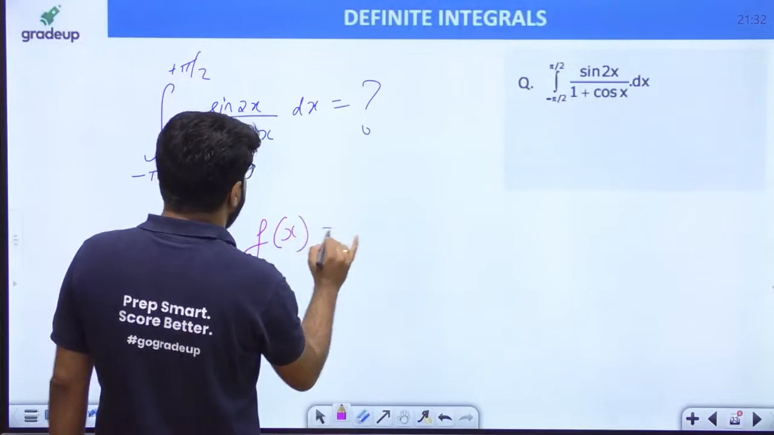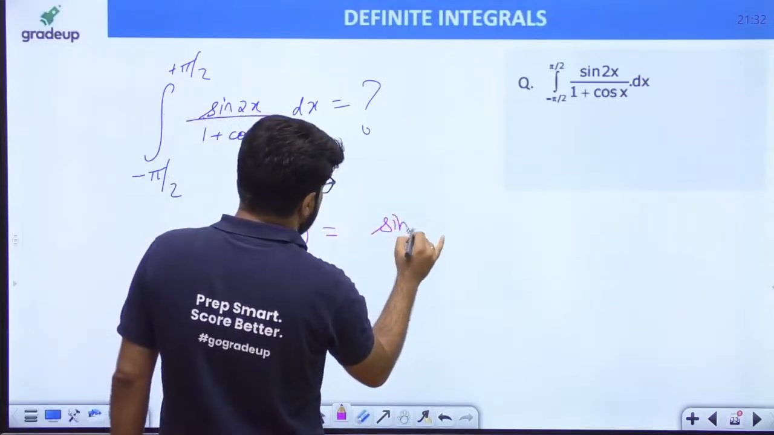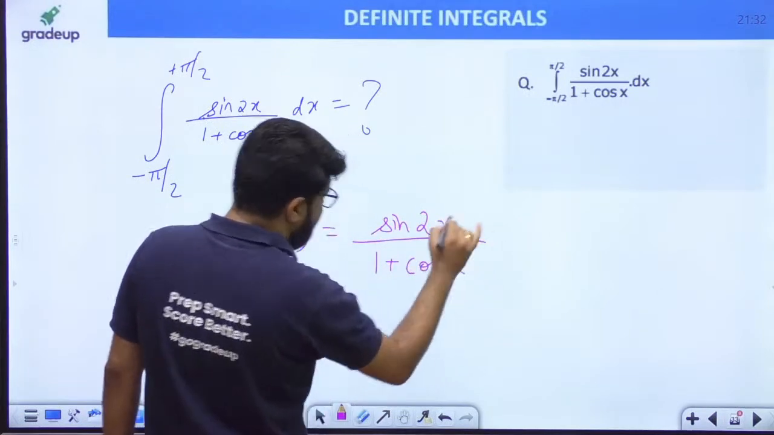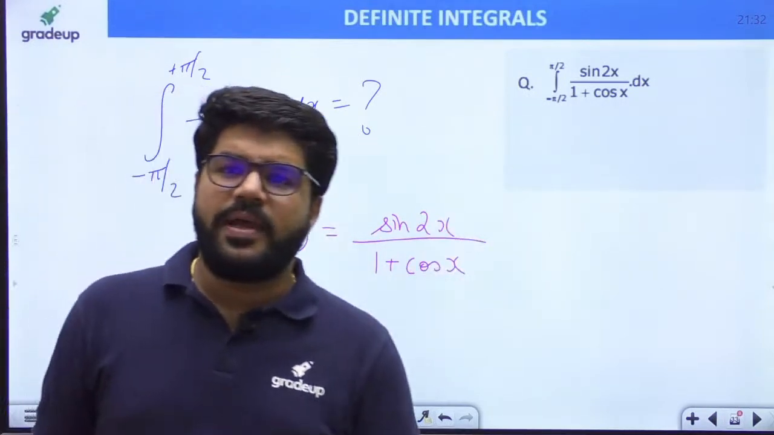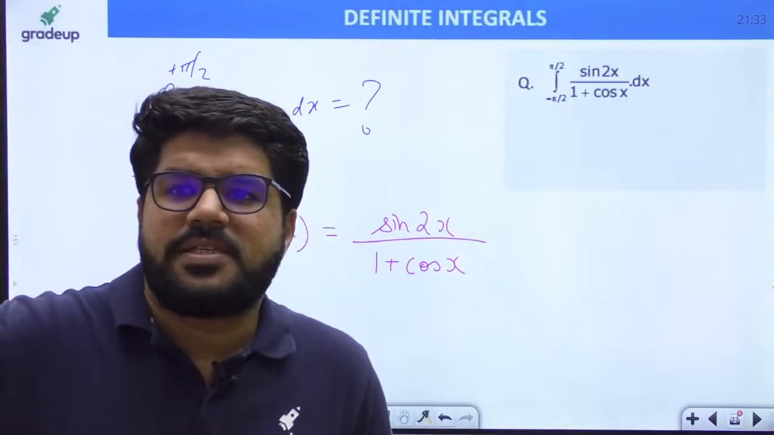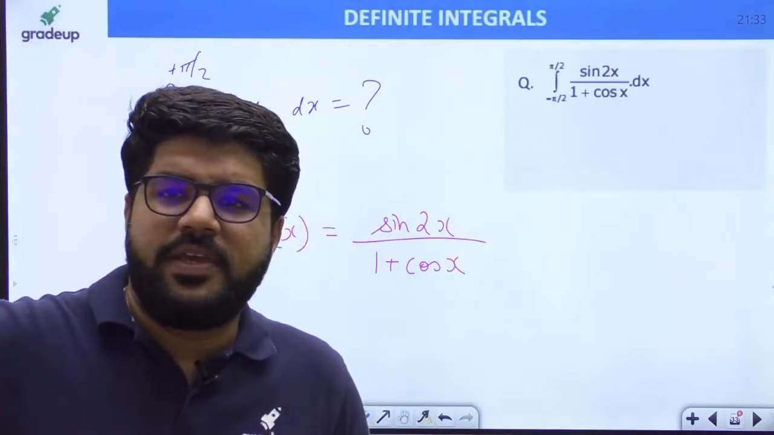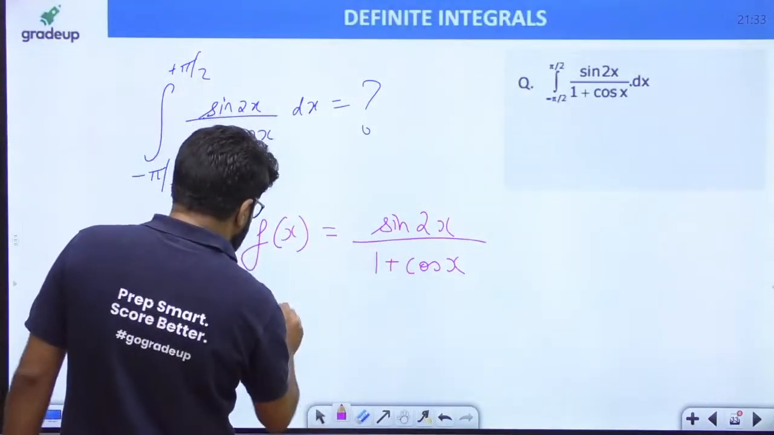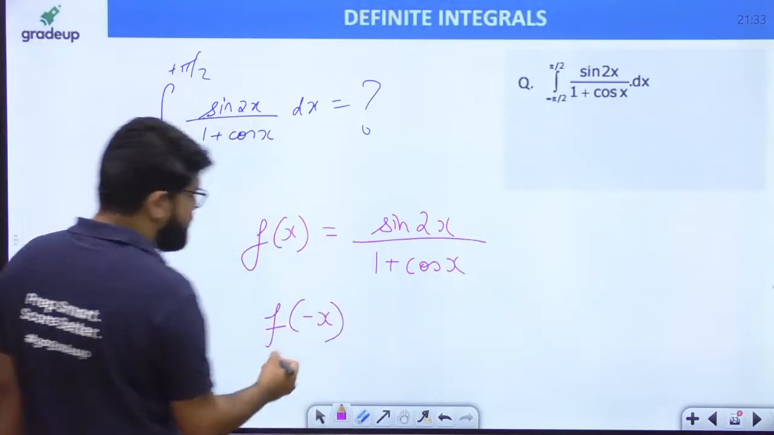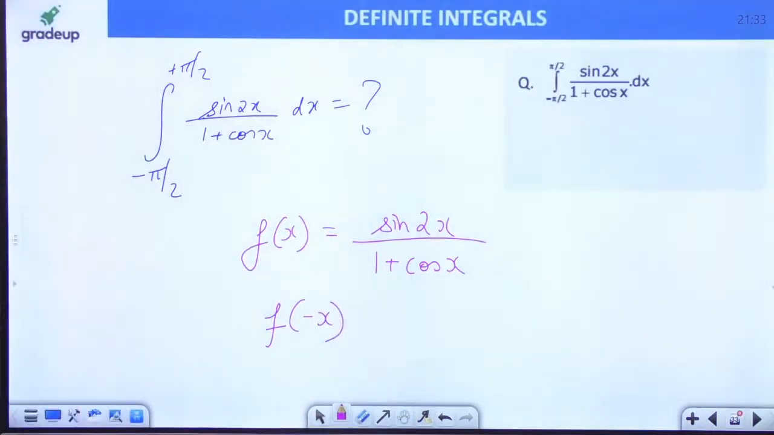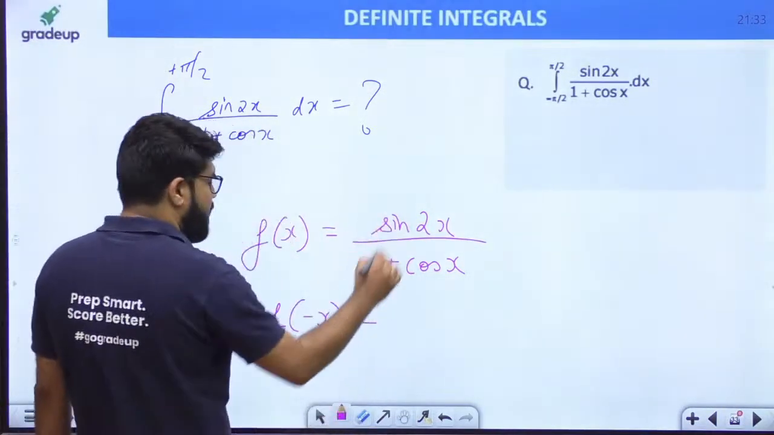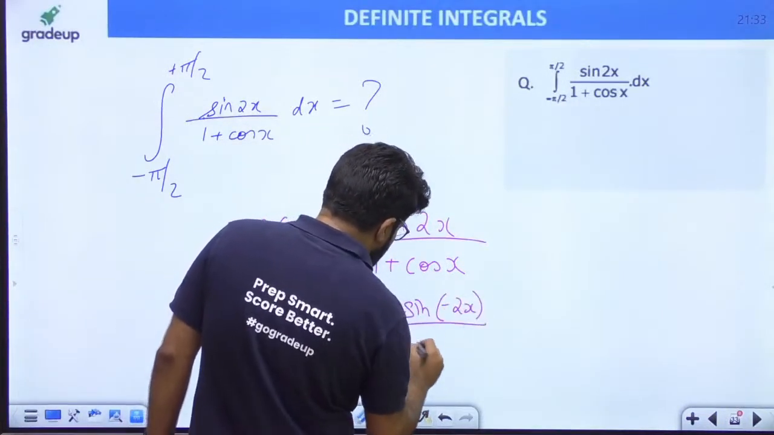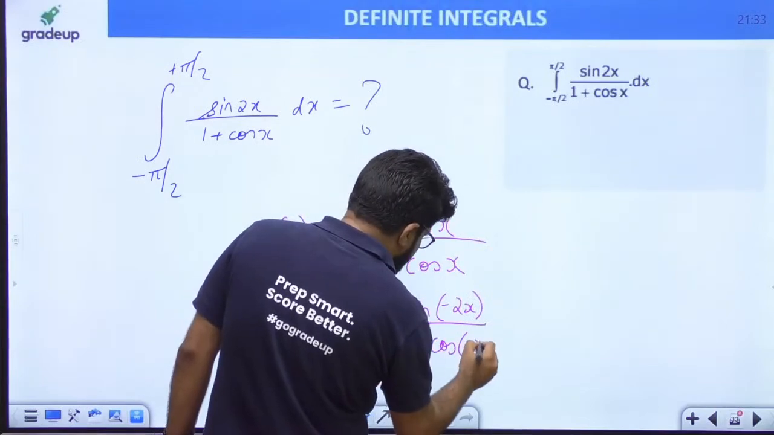The function to be integrated, if you take it as f of x, is sin 2x upon 1 plus cos x. Yes, Arun Kumar, correct answer. Shakti, VK and Ramya Shri, very good, correct answer. So if I take sin 2x upon 1 plus cos x, what is f of minus x? The f of minus x will become sin of minus 2x upon 1 plus cos of minus x.